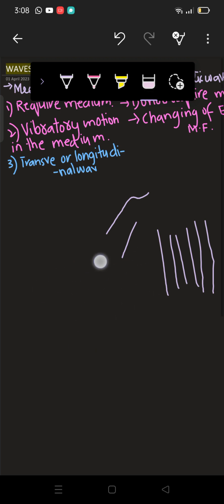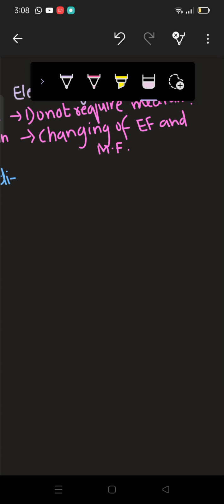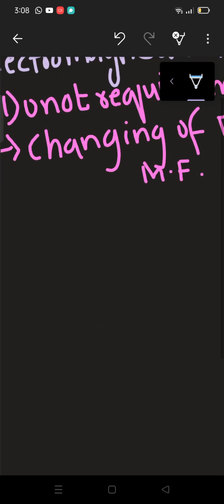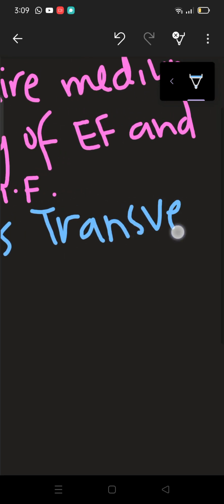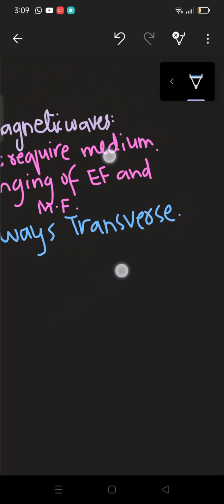So this was the example of longitudinal waves. If I talk about electromagnetic waves, they are always what? They are always transverse.